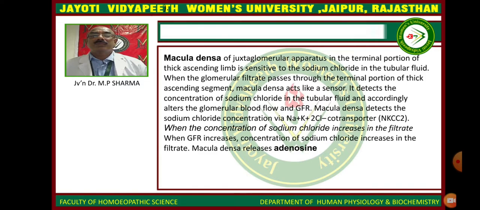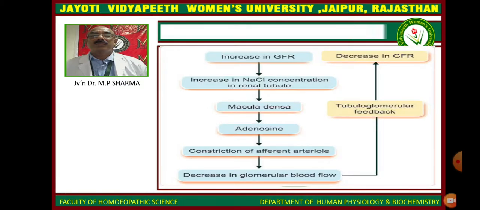The macula densa of the juxtaglomerular apparatus, in the terminal portion of the thick ascending limb, is sensitive to sodium chloride in the tubular fluid. When the glomerular filtrate passes through this terminal portion, the macula densa acts like a sensor and detects the concentration of sodium chloride in the tubular fluid, and accordingly alters the GFR.